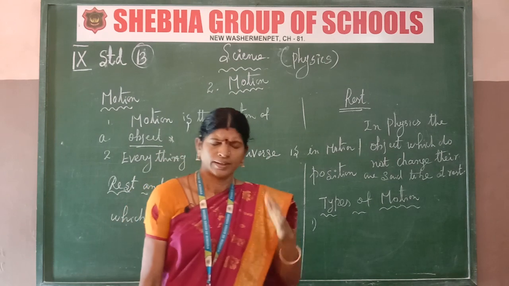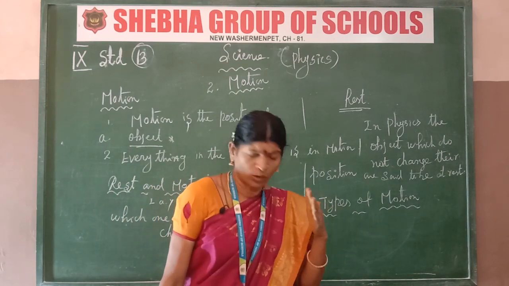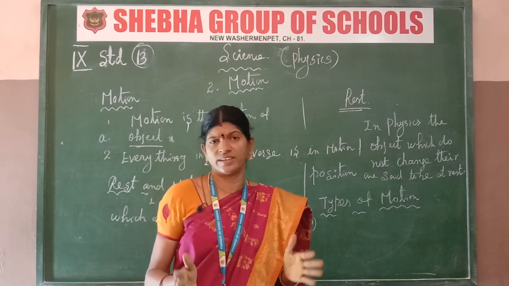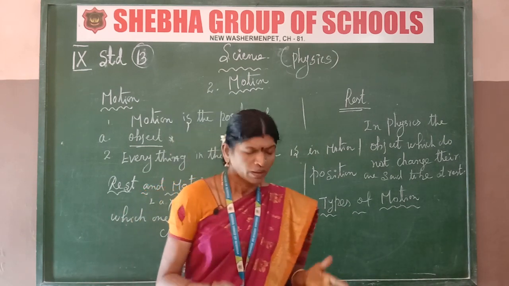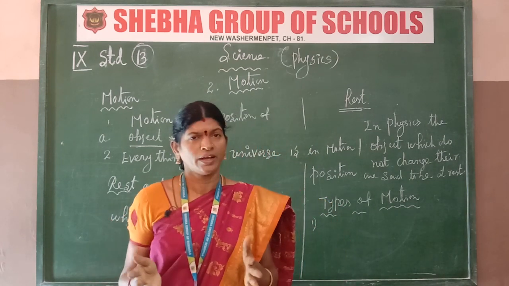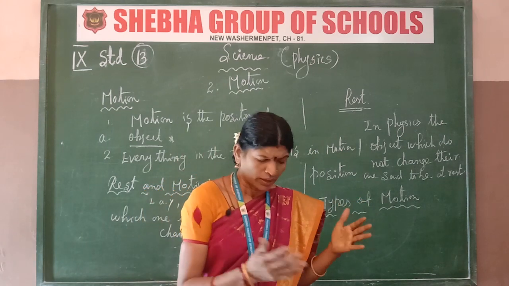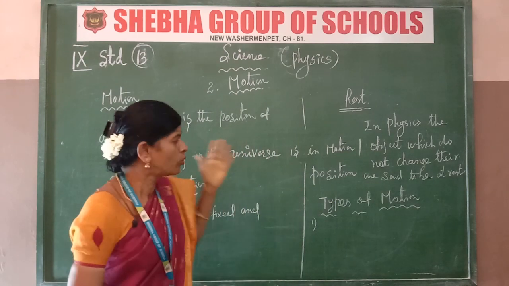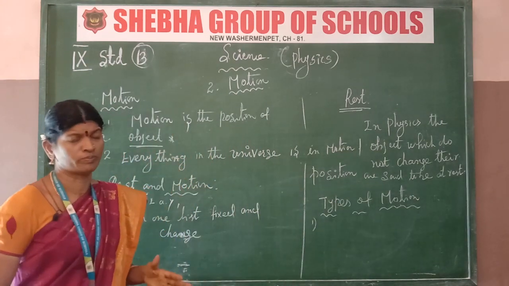What are they? A row of houses, huge trees, small trees, and birds flying, and cars and buses running on the road. So these are all rest and motion.